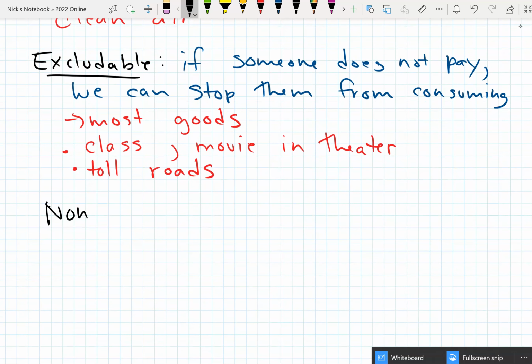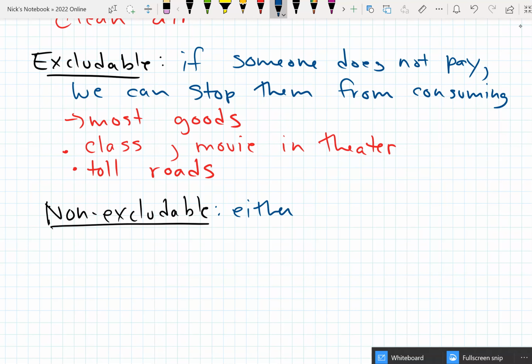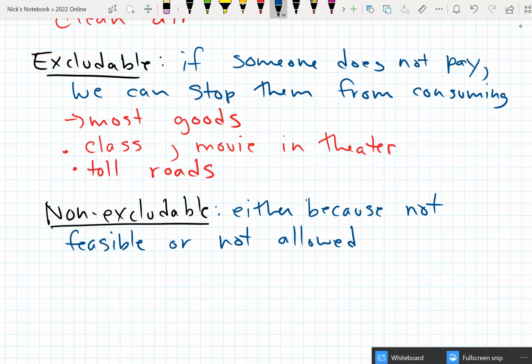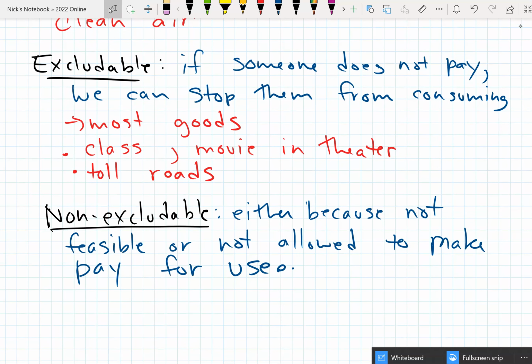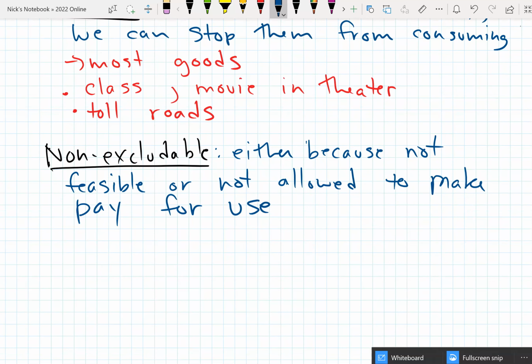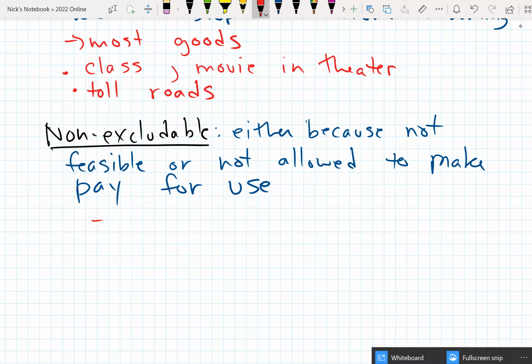Non-excludable: sometimes it's because it's impossible to exclude people, and other times it's just not allowed to exclude them because of some kind of rule or social norm. You can't make them pay. It's either because it's not feasible to make them pay, or because it's not allowed. We can't make them pay for their use, not pay in general like a tax, but pay for their use. Some general examples of this: the radio.